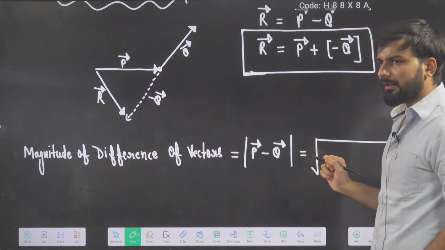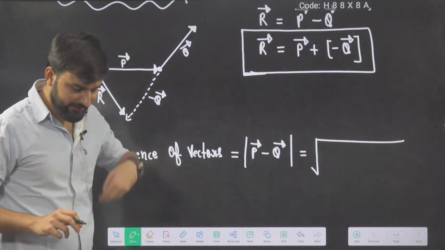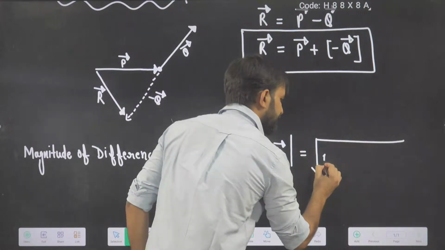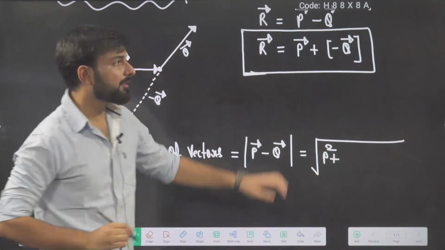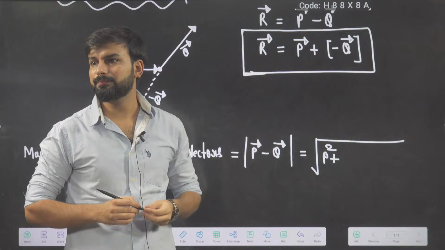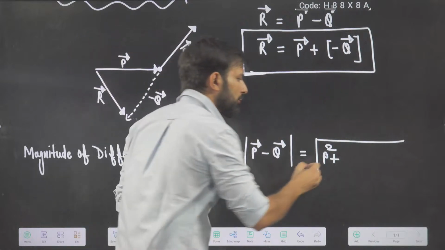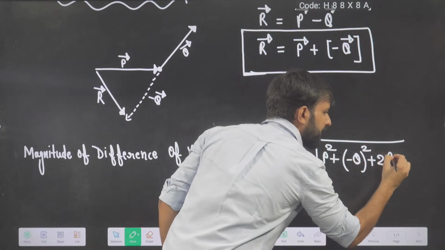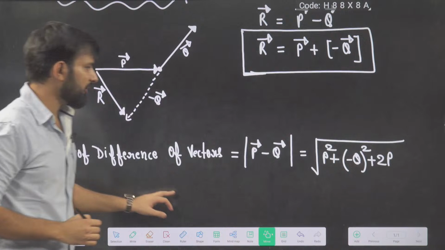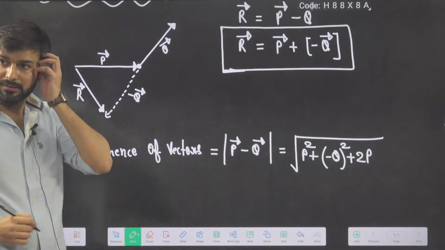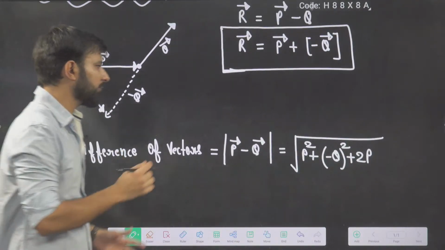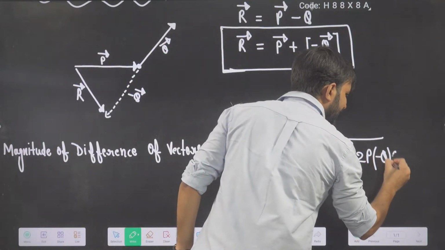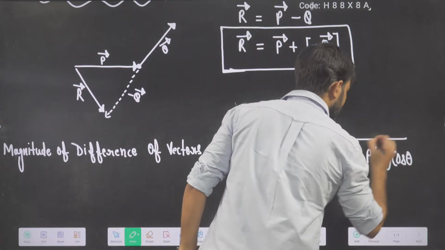Now the formula of magnitude of resultant is P square plus Q square plus 2PQ cos theta. But here, what is the vector I am having, plus Q or minus Q? So instead of plus Q, I will write minus Q. Instead of Q, what should I write? Minus Q. Very good. That is why subtraction is very easy. We have to replace it by minus Q and multiply by cos theta.